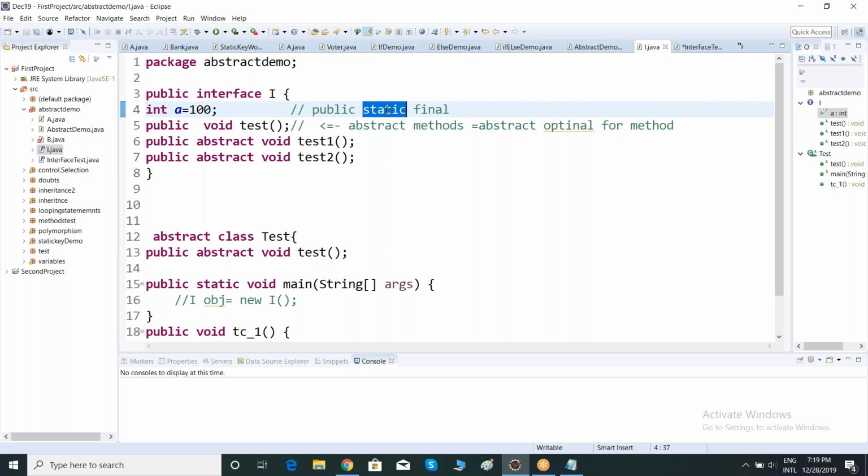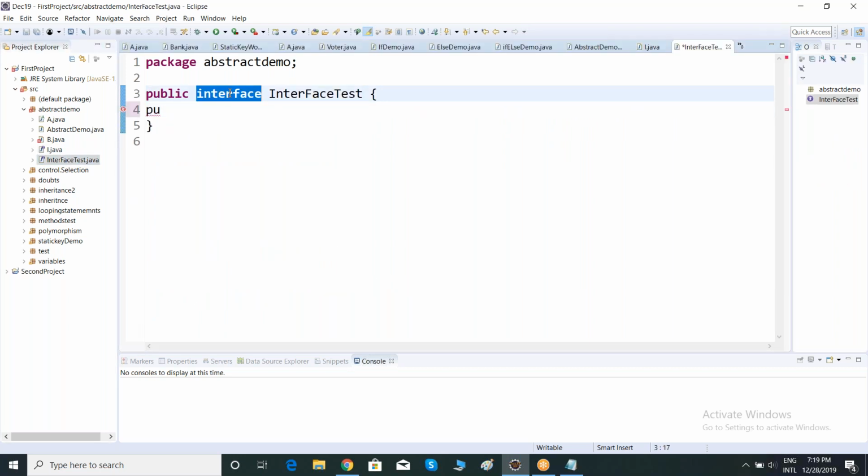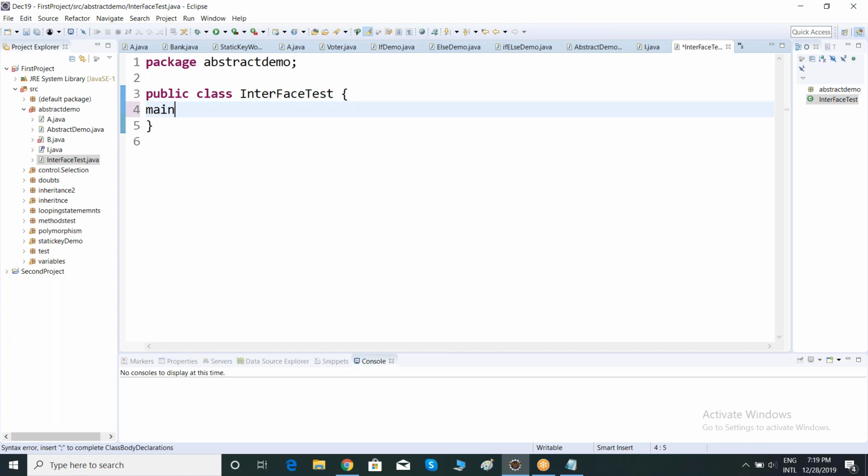Static keyword we can apply for methods and we can apply for variables. So if my method is static, if my variable is static, can I access with class name? I can access, right? Let me change this into class.